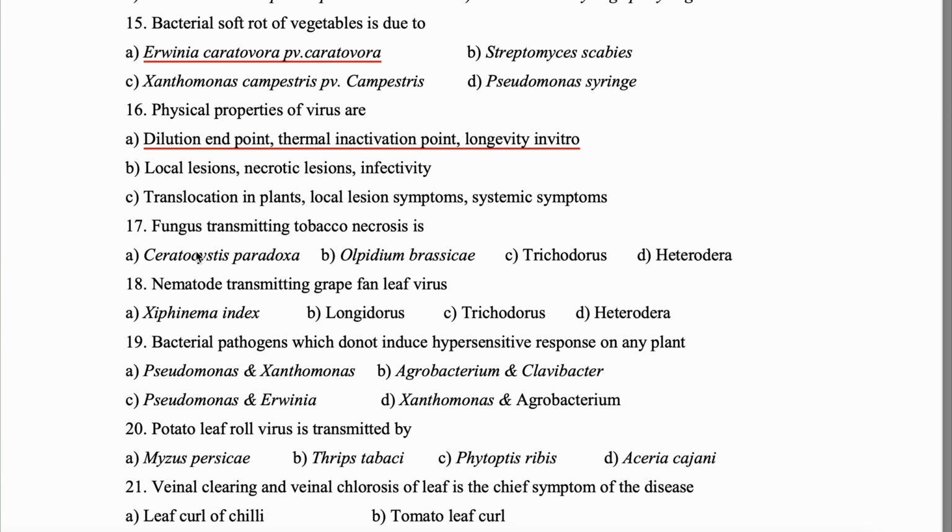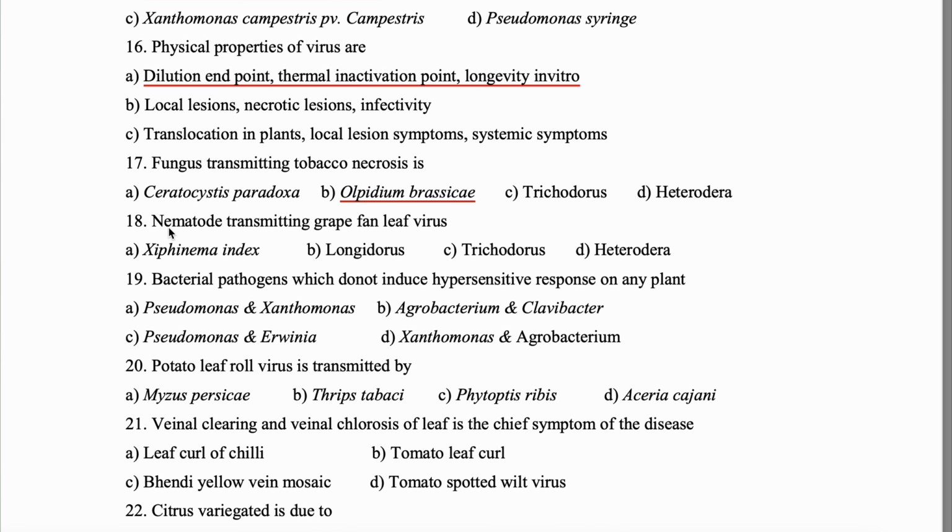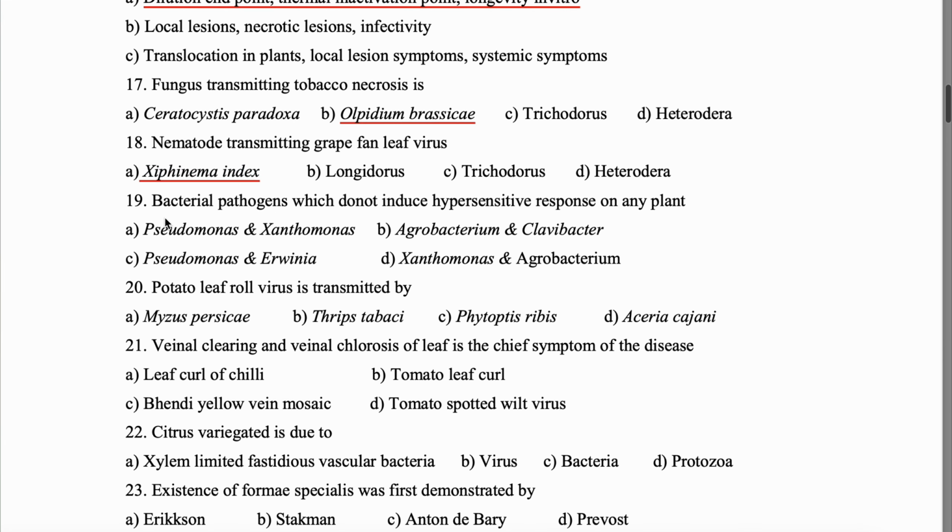Question 17. Fungus transmitting tobacco necrosis is. Okay, so tobacco necrosis is transmitted by Olpidium brassicae. Cool. Question 18. Nematode transmitting grape fan leaf virus. It is Xiphinema index. Question 19.